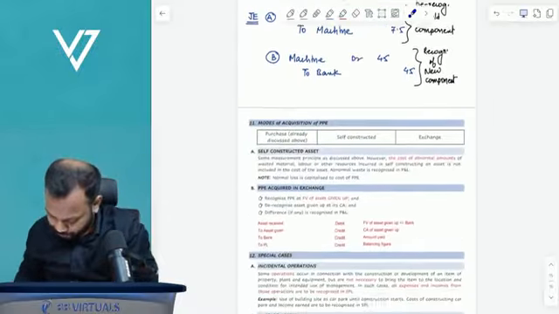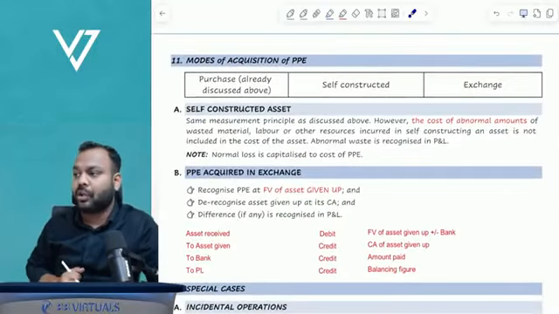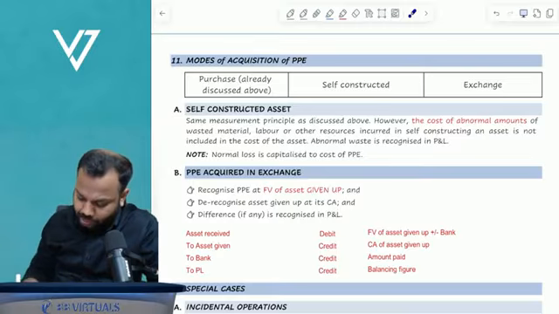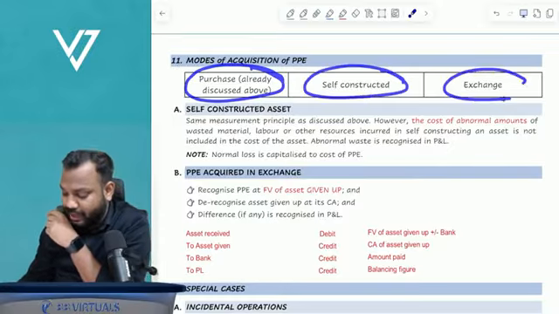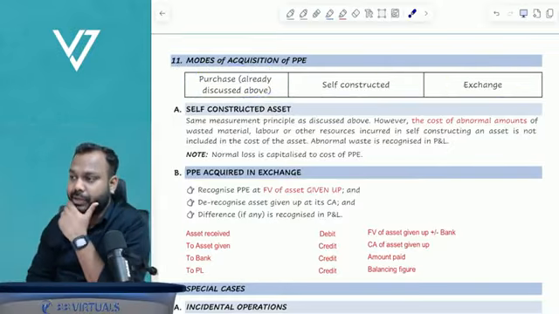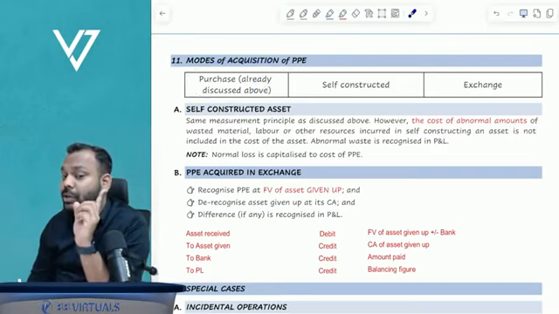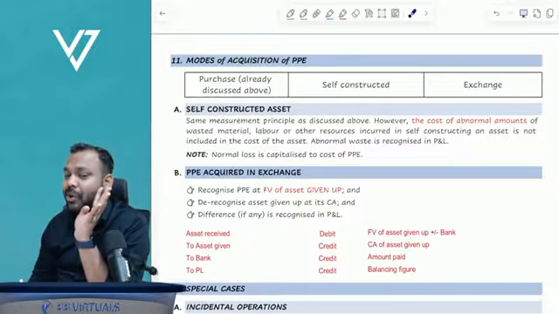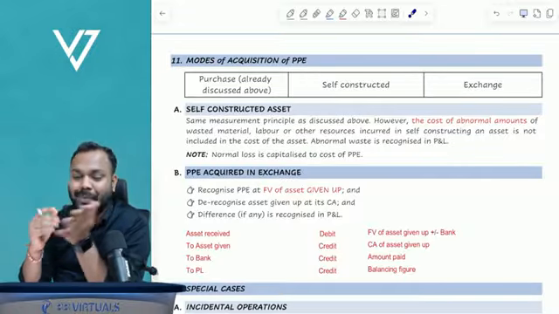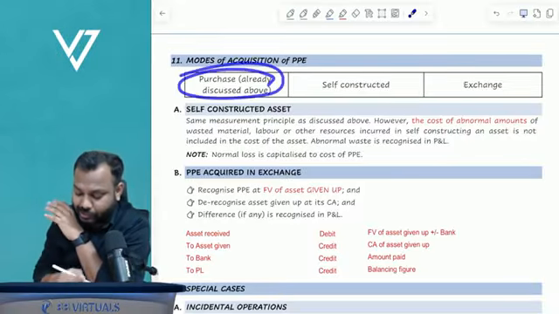Okay, now comes the next part: modes of acquisition of property, plant and equipment. There are three modes of acquiring: one is purchase, one is self-constructed, and one is exchange. Purchase we have already discussed. The cost is the purchase price plus non-refundable taxes minus trade discounts, plus directly attributable cost, plus borrowing costs, then plus provision for decommissioning, removal or restoration cost.